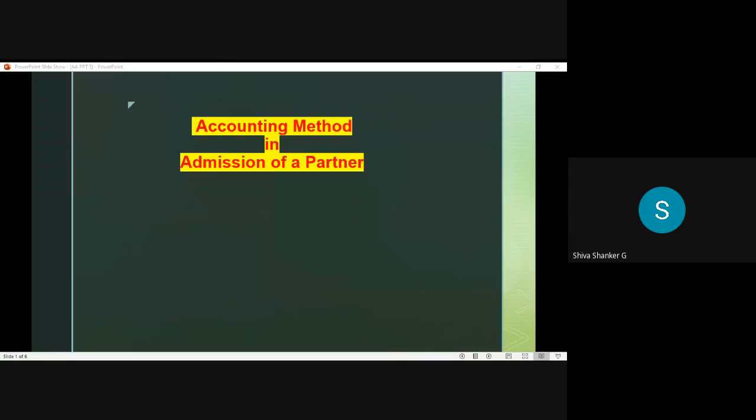Treatment of goodwill. Very good. Next. Yes. Anyone can reply. Adjustment of undistributed profits and losses, right? And what is the last one? Adjustment of capitals. Yes. These topics I'm going to explain now, one by one.